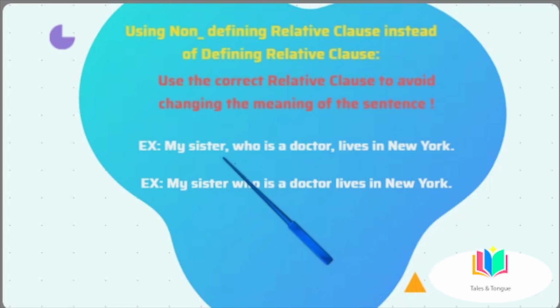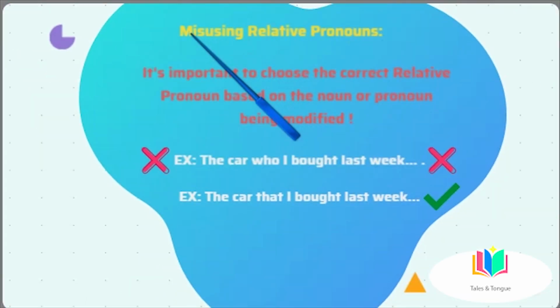In the first example, the relative clause is non-defining, which means it provides additional information but is not essential. In the other example, the relative clause is defining, which means it is essential to the meaning of the sentence. We have to use this relative clause, okay?